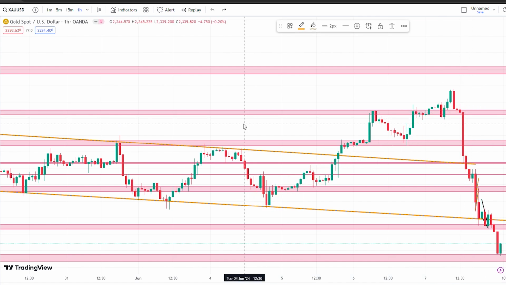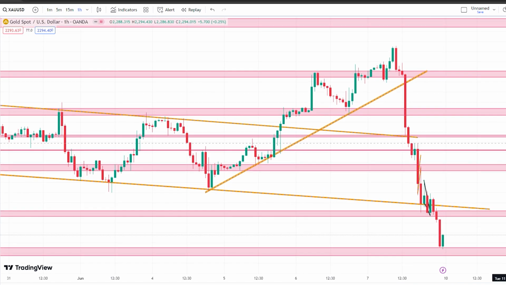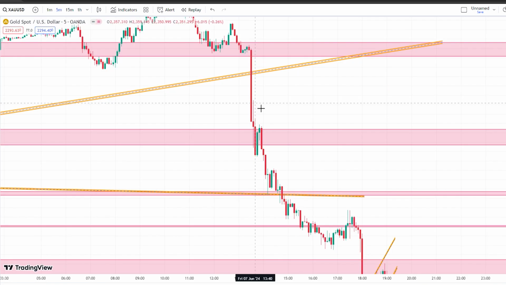Last Friday, let me show you how I made 7.5% and brought my 50k account back from a 5% drawdown to 2.5% positive in one single day. On this breakout of the trend line, which was a 1 hour time frame trend line, here on the retracement, I looked for a sell trade. The market continued to fall. I made around 2 to 3%.